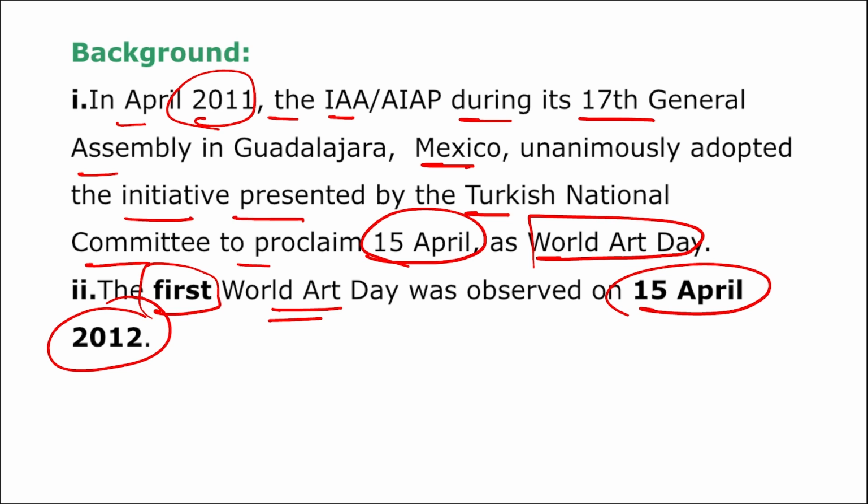What is this IAA/AIAP? It is the International Association of Arts. Right? They, in partnership with UNESCO, have observed this day, correct, and the first ever day was observed in 2012.